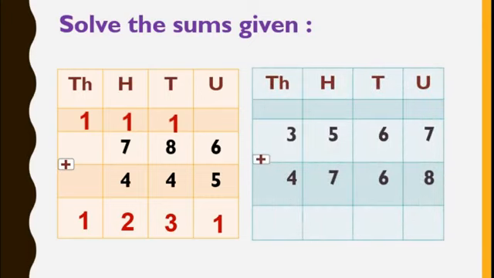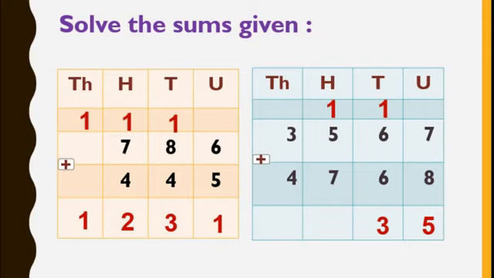One more sum. Okay, here it is. Now again we will start from the unit place. In the unit place, 7 plus 8 is equal to 15. So 5 will remain in the unit place and 1 is carried over to the tens column. Here 1 plus 6 is 13. Now 1 is carried over to the hundreds place.